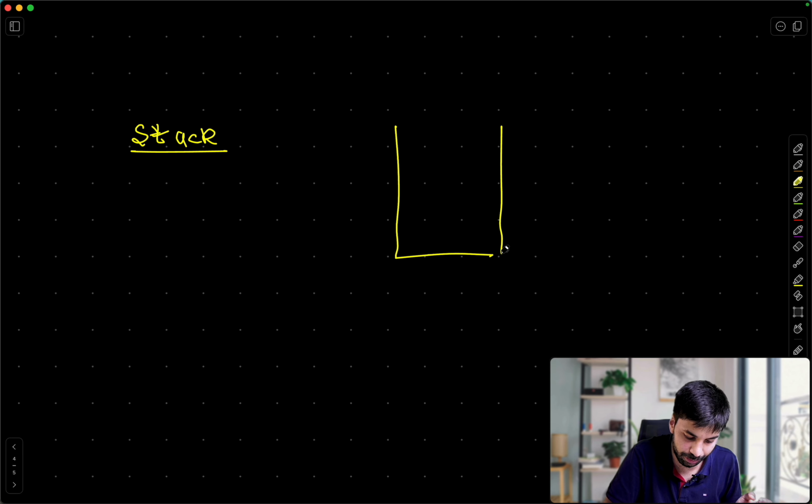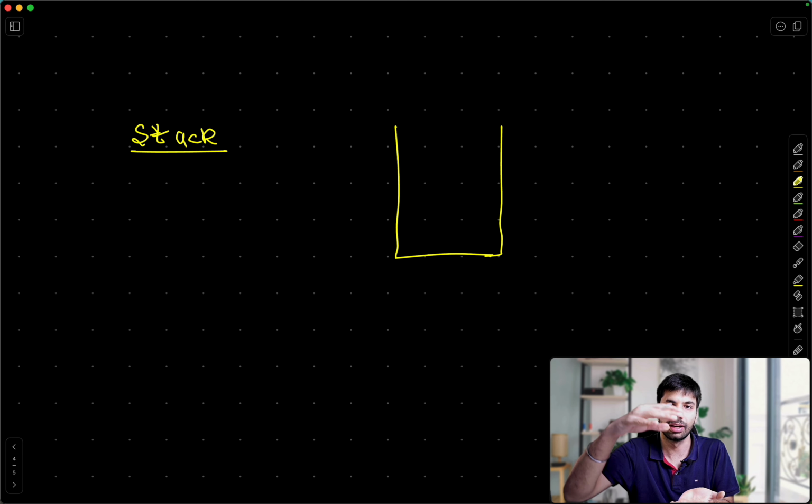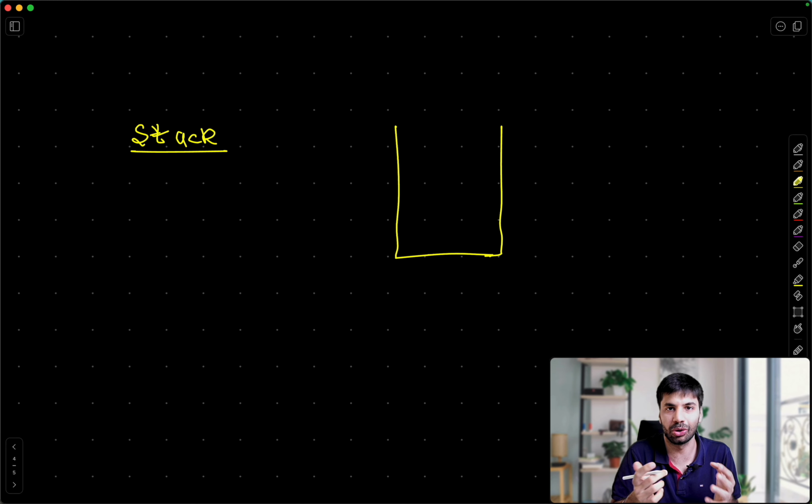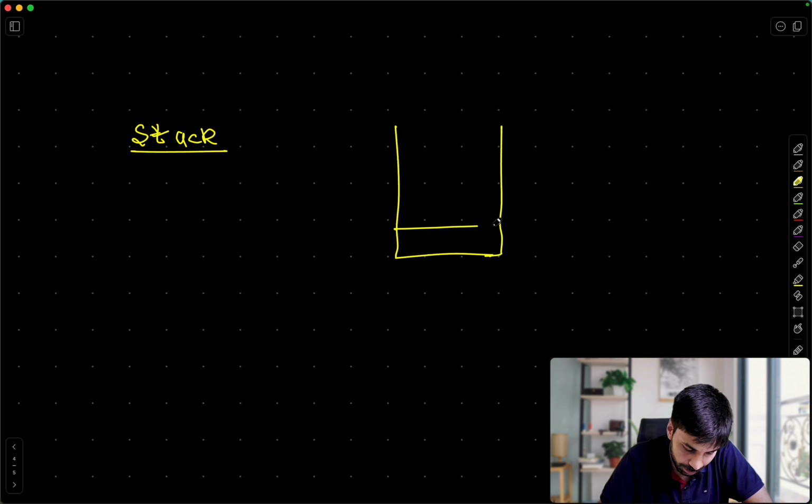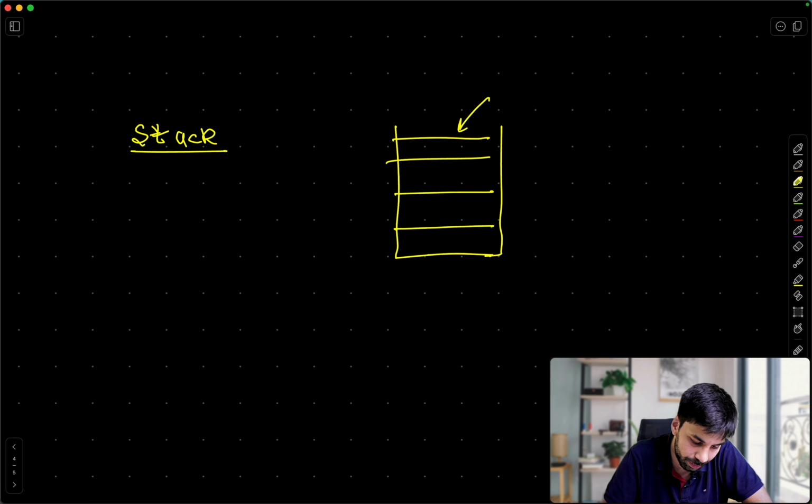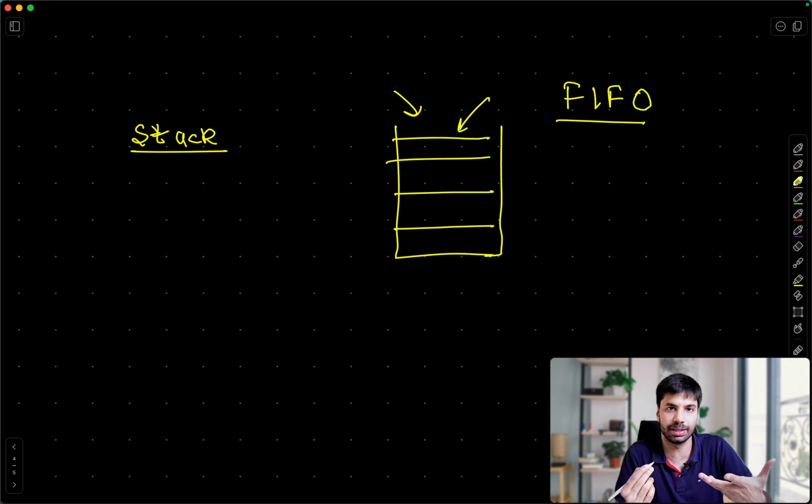If you remember, when books are kept on top of one another, you can access the top book only. You cannot access the bottom book or any book in the middle. Or let's say chairs kept on top of each other. So we make sure that we are able to store things like this, and we always add from the top and access from the top, right? So this is a first in first out kind of data structure, FIFO. Okay, FIFO is known as the principle. First in, the thing which goes first in is the one which will first come out.